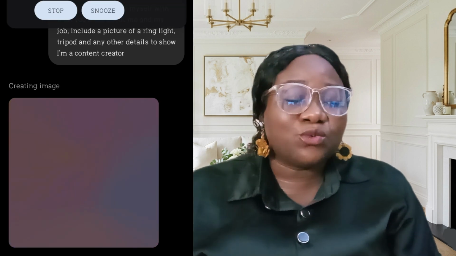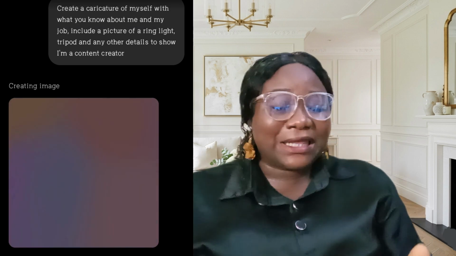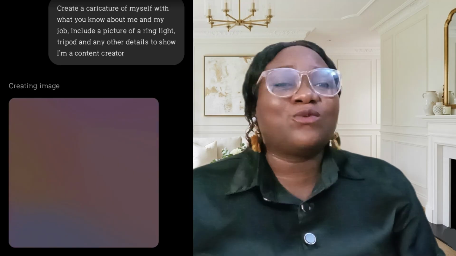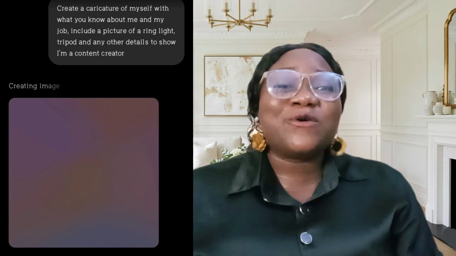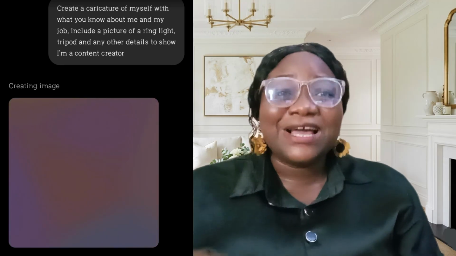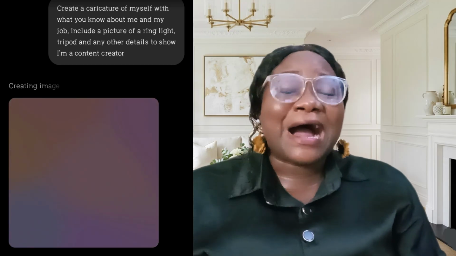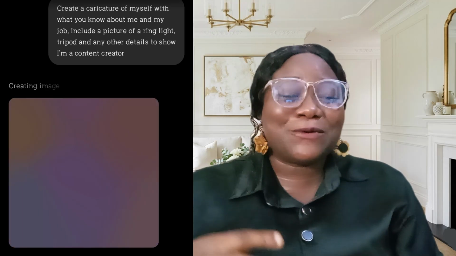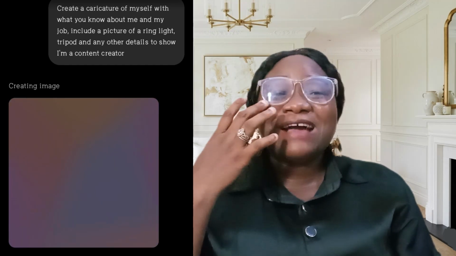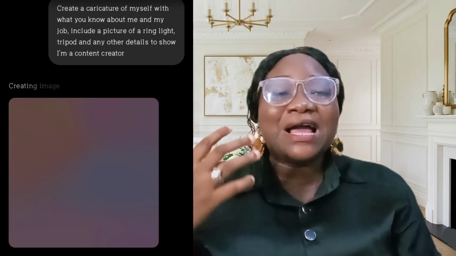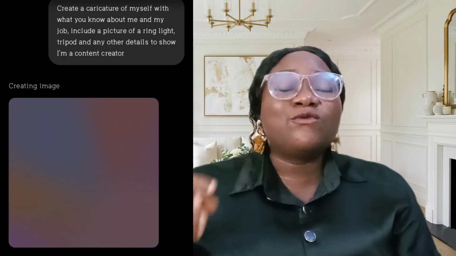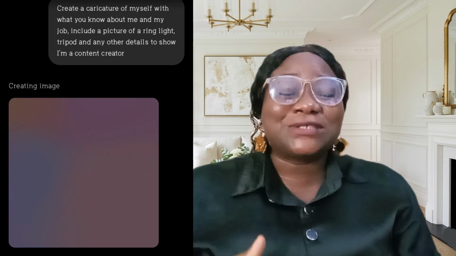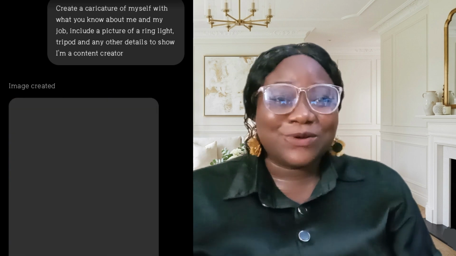If it does not carry what you want, you can go ahead and edit that prompt and let ChatGPT have those little details that you want, and ChatGPT is going to do it for you, and you're going to be seeing it immediately. So you can include, add a baking pan, add an oven. I believe people have different materials to use for baking, so that people will know that, oh, this is a baker. And I believe ChatGPT is going to even wear you an apron for a start. ChatGPT is going to wear you an apron to show that, oh, this is what you actually do, because most bakers use this apron.